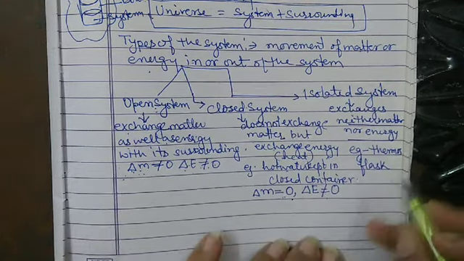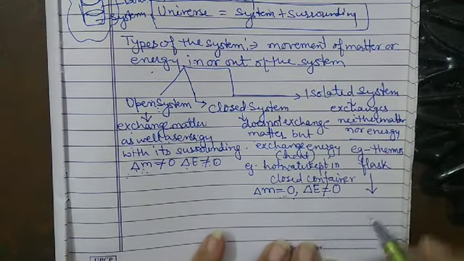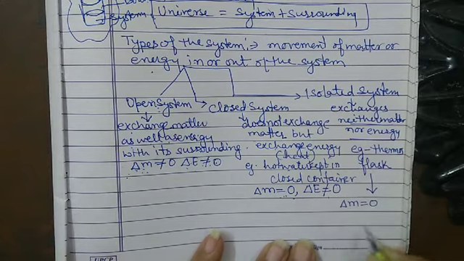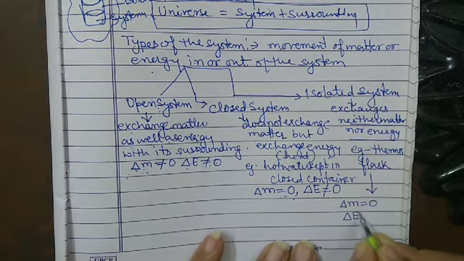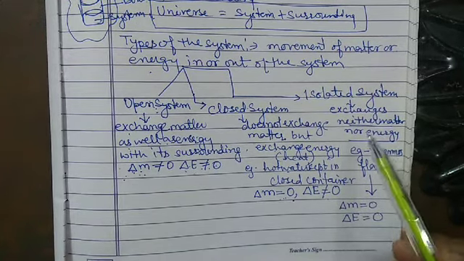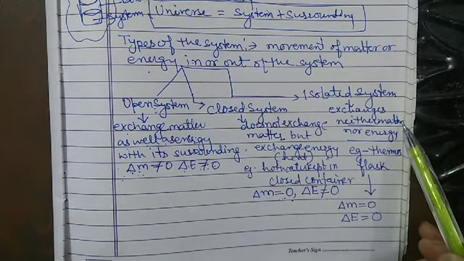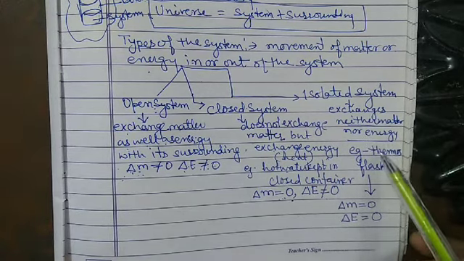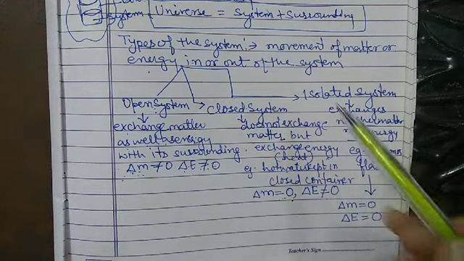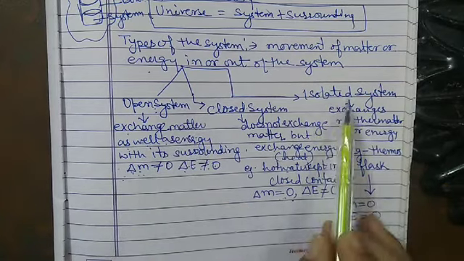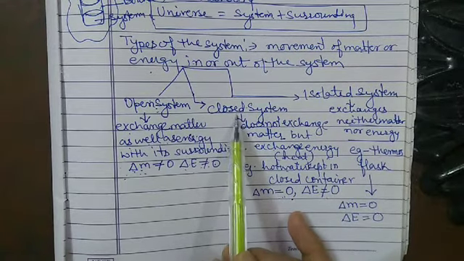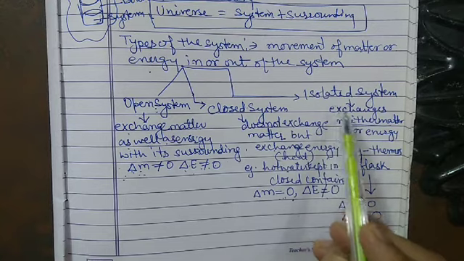So in case of the isolated system, the change in mass is equal to 0, as well as the change in energy is equal to 0, because neither the matter or mass is exchanged nor the energy is exchanged between the system and the surrounding. So these are the three types of the system: the open system, closed system, and the isolated system.